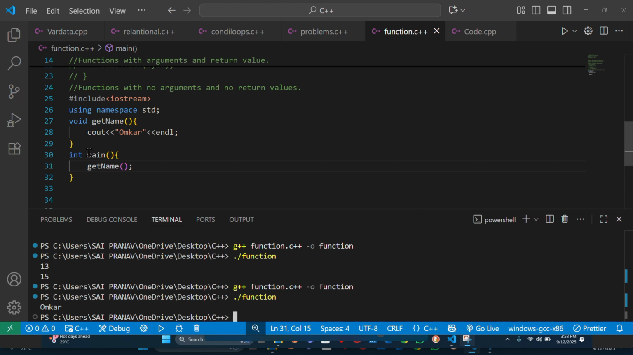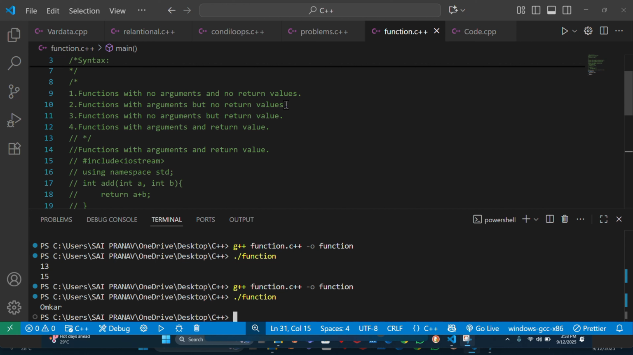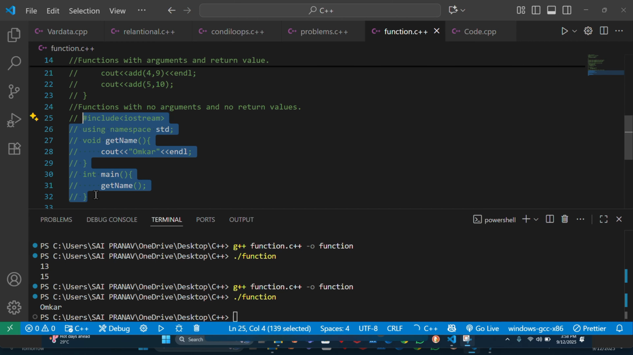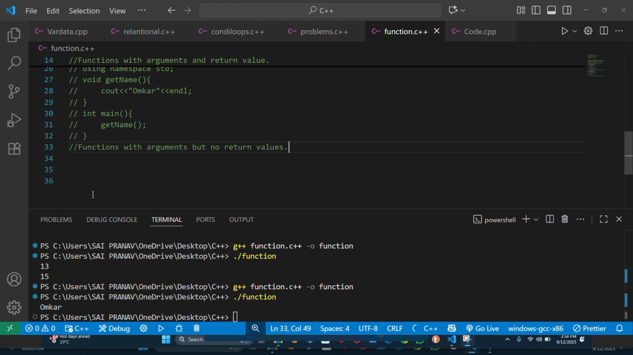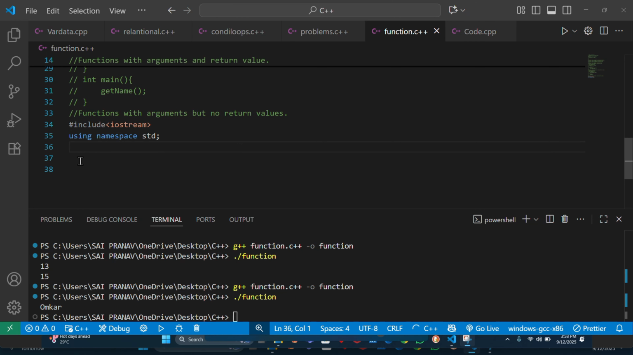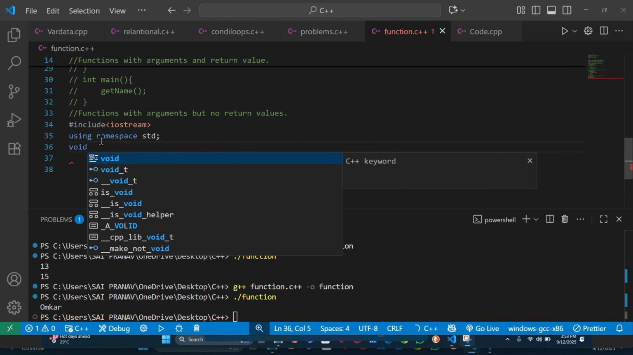Now we will go for second one, that is function with arguments and no return values. Let me copy this one. Okay. Before that, I will comment this one for your reference. So we will start with boilerplate code. Now we will create function. Our requirement in this function type is no return type with arguments. That means we have to use void.